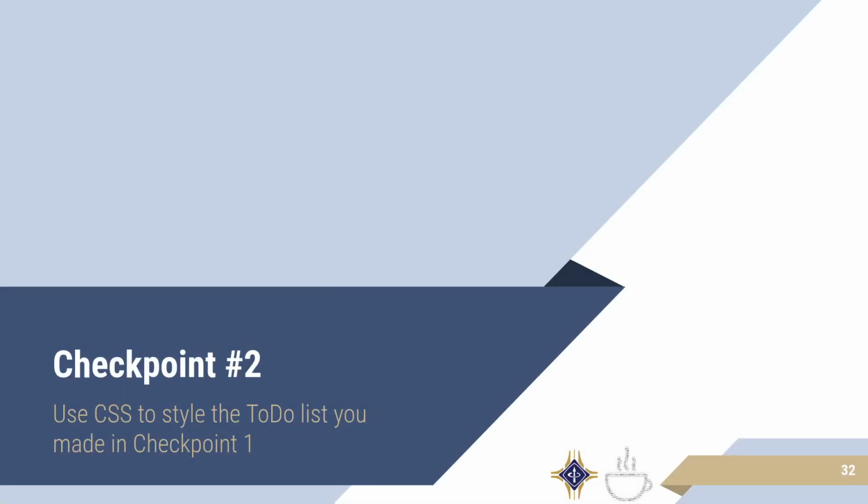The checkpoint for you to finish off with today is going to be creating some CSS files to add to that to-do list you made in checkpoint number 1. This can be something like changing the color, making each item have a little border around it, or whatever you think you want to do. It's really, again, not required. It's solely to make sure you understand what you are doing.